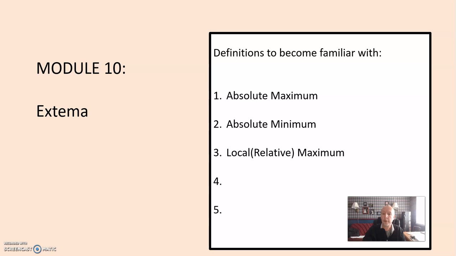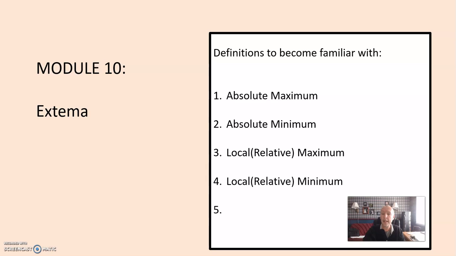Also, we'll encounter the term local or relative maximum, which would be the highest point in a general area of the curve, but maybe not on the entire curve. For example, we might be looking at what's happening on Tuesday or what's happening on the 10-yard line of the football field, but we're not interested in the other parts of the function or the domain. Similar to that is the local or relative minimum.